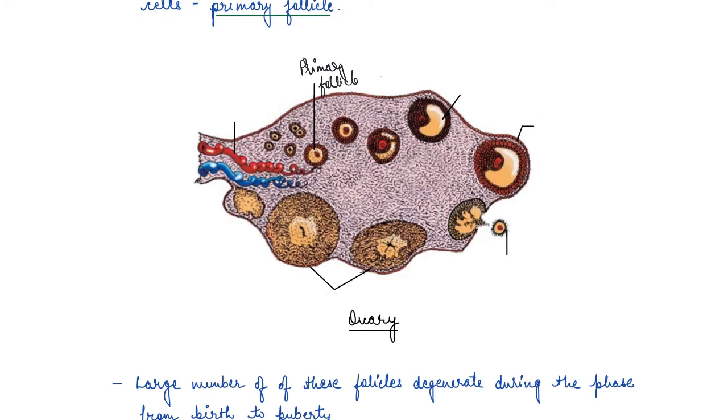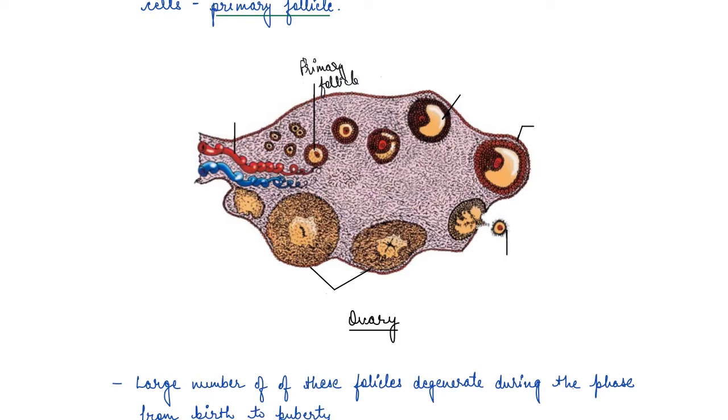So these are primary follicles, right? Now a large number of these follicles degenerate during the phase from birth to puberty. So till the time a female attains puberty, a lot of these cells degenerate, right?